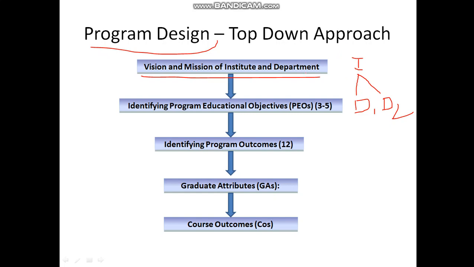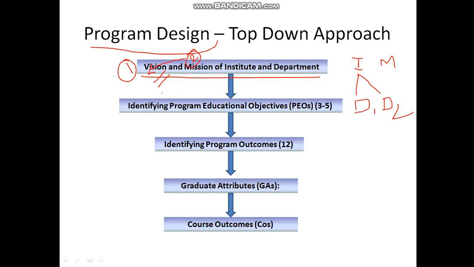Similarly, the department mission should resemble the mission of the institute. So this is very much important. After identifying your mission and vision, the first thing you have to do is identify your vision. Then you have to identify mission statements which should resemble your vision. So vision is something you want to achieve over a longer period of time.